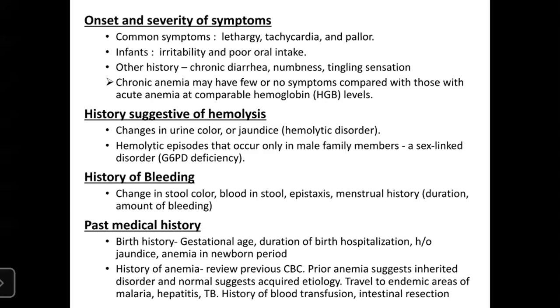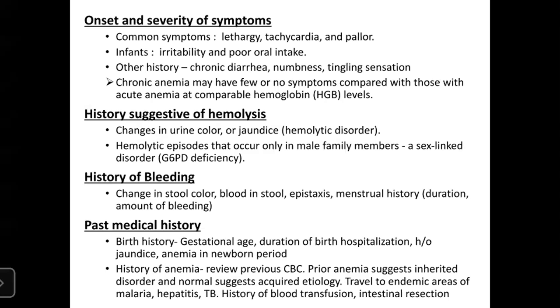Also, history suggestive of hemolysis: changes in urine color or jaundice in case of hemolytic disorder, and hemolytic episodes that occur only in male family members.